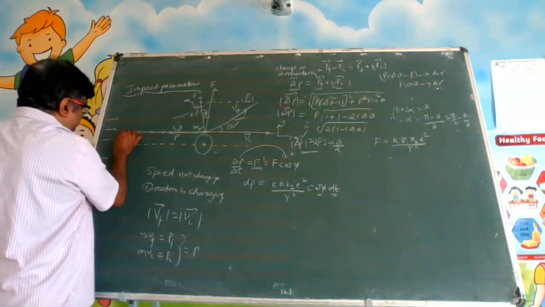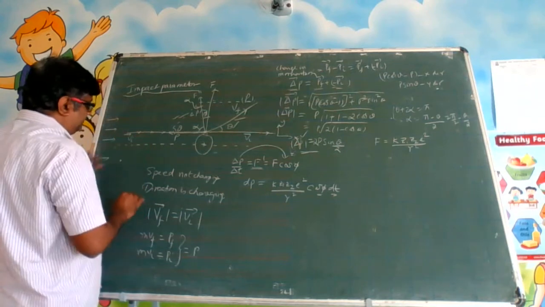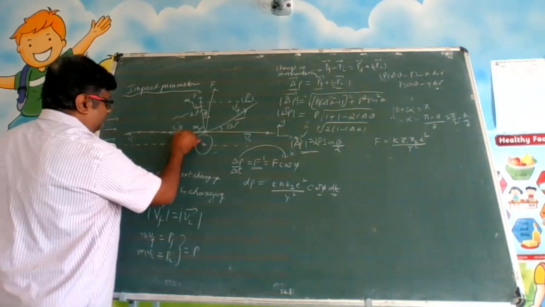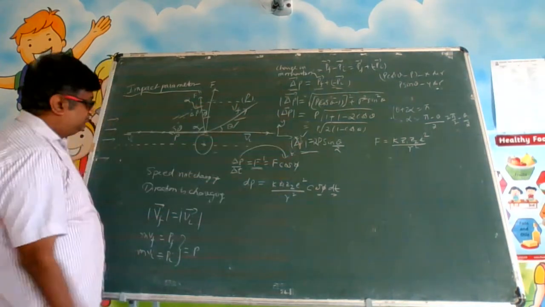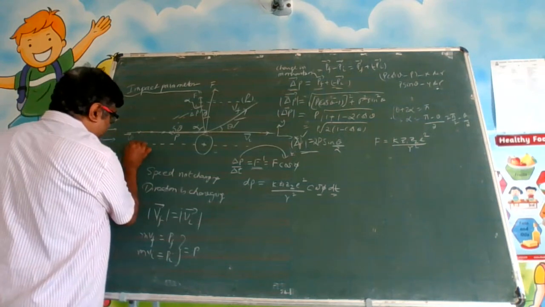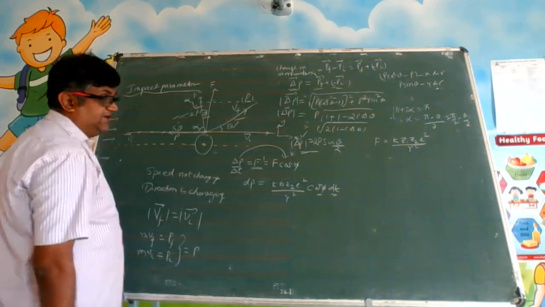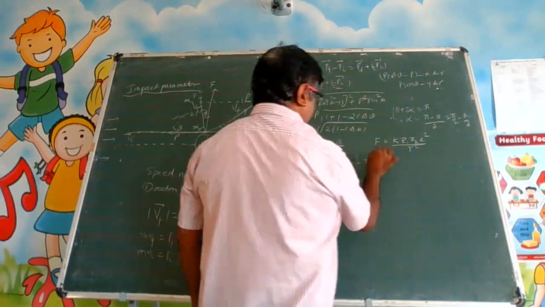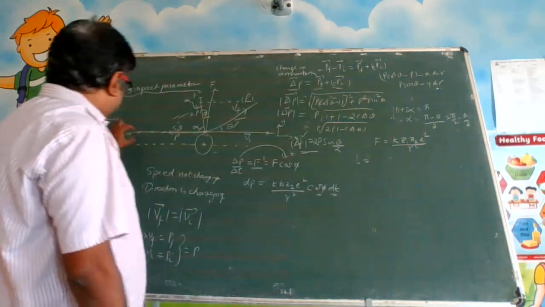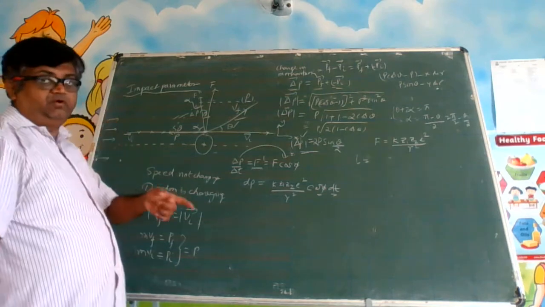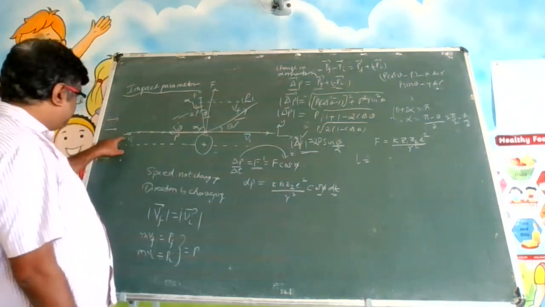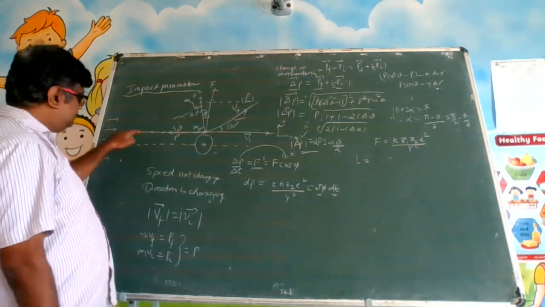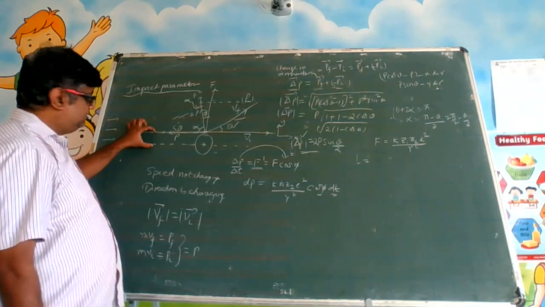When this particle is going like this, remember the particle is tending to rotate with respect to this axis, so this particle will have an angular momentum also. So that angular momentum L is equal to, what is angular momentum? It is the moment of linear momentum. This particle has mass m, speed v, multiplied by the parameter.